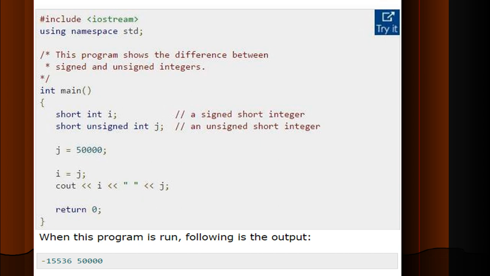Next one is short unsigned integer. Now the value of j is given. i equal to j means this is an assignment operator, so the value of j is copied to i. When we try to display both of them, int main is used. The keyword return is used at the end of the program with a 0 value.